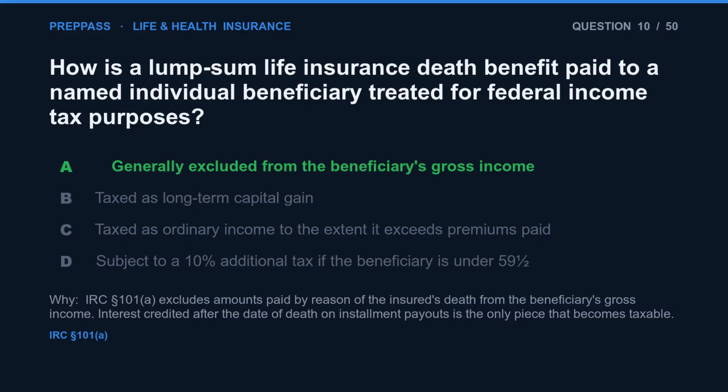The correct answer is A. IRC Section 101(a) excludes amounts paid by reason of the insured's death from the beneficiary's gross income. Interest credited after the date of death on installment payouts is the only piece that becomes taxable.